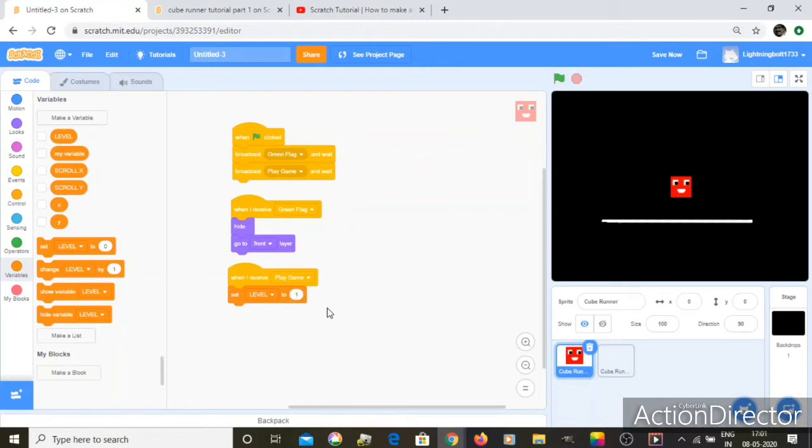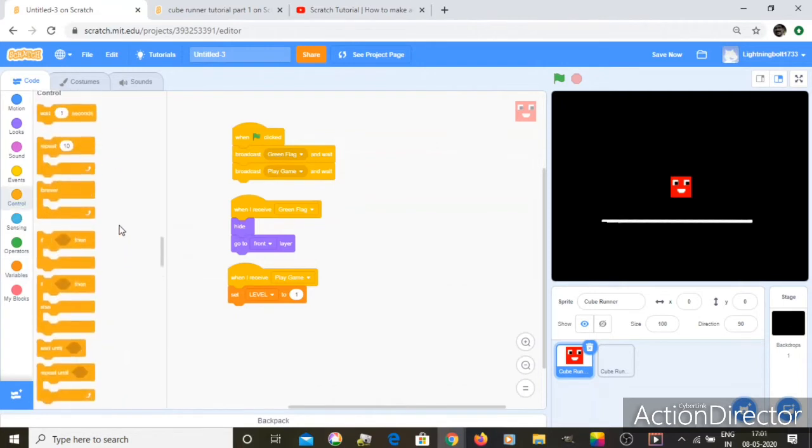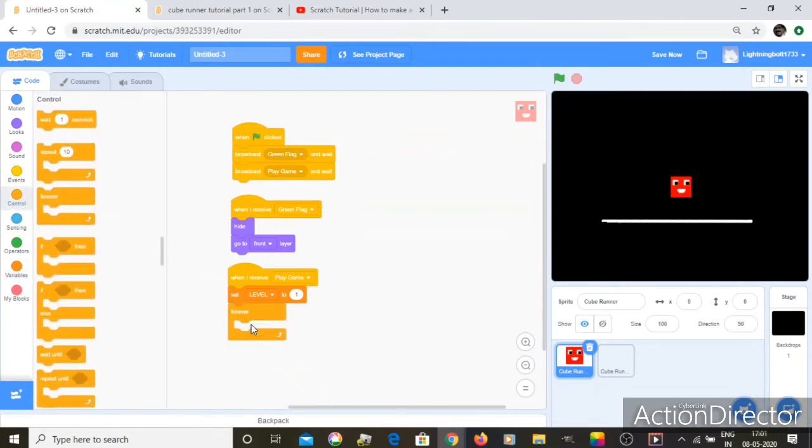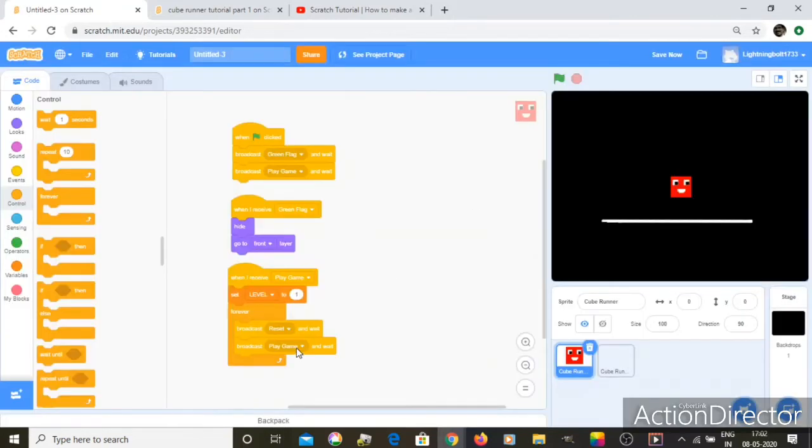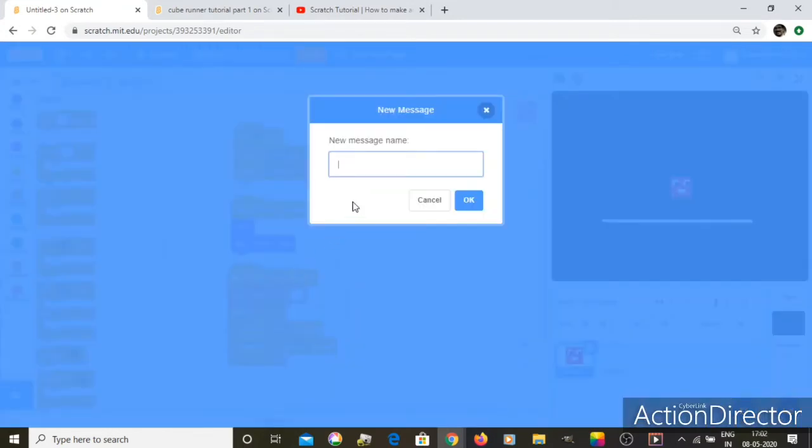So we'll start at level 1, and let's have a forever loop right there. And let's just duplicate this one by right clicking and pressing duplicate. Let's just put these two in this, and we want new messages. So the first one, new message, reset, and the second one, new message, set up.